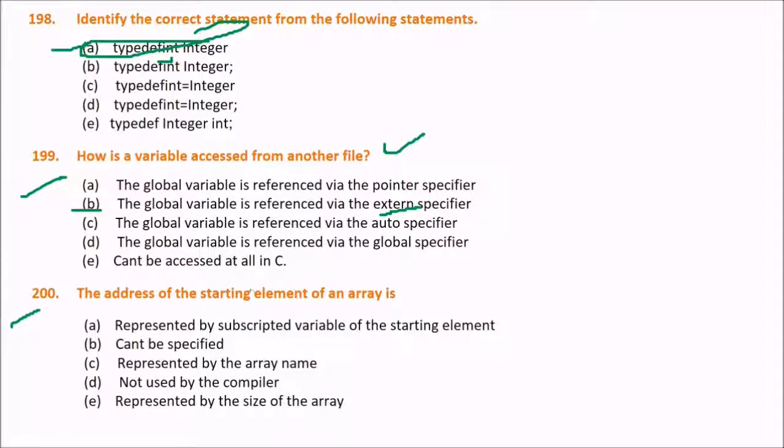Next, and the final question of today and the final question of the series also: the address of the starting element of an array is what? The answer is C. It is represented by the array name. The array name is the starting address of the first element of an array. Okay, so we'll take C.